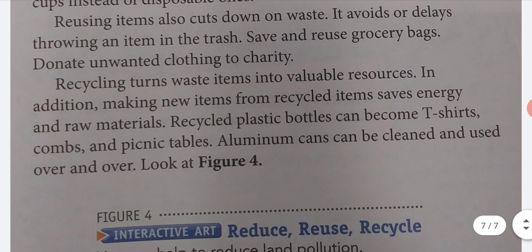Reusing items also cuts down on waste. It avoids or delays throwing an item in the trash. Save and reuse grocery bags. Donate unwanted clothing to charity. Recycling turns waste items into valuable resources. In addition, making new items from recycled items saves energy and raw materials. Recycled plastic bottles can become t-shirts, combs, and picnic tables. Aluminum cans can be cleaned and used over and over. Look at Figure 4.